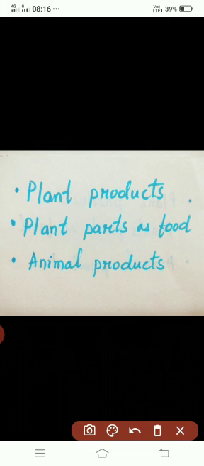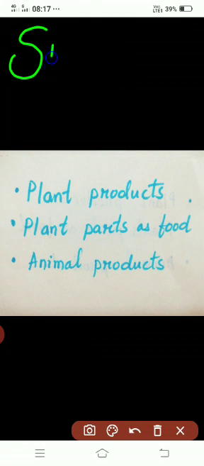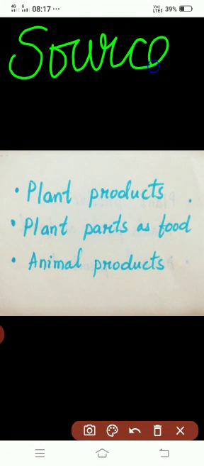Before we start the new module, let's have the recap of the previous module. In the previous class, we learnt about what is food. Any substance we take to live on earth is known as food. Secondly, we talked about variety in food, that is different types of food. And thirdly, we talked about ingredient. Ingredient is nothing but the raw materials used to prepare a dish. So today we are going to learn a new topic, that is sources of food.